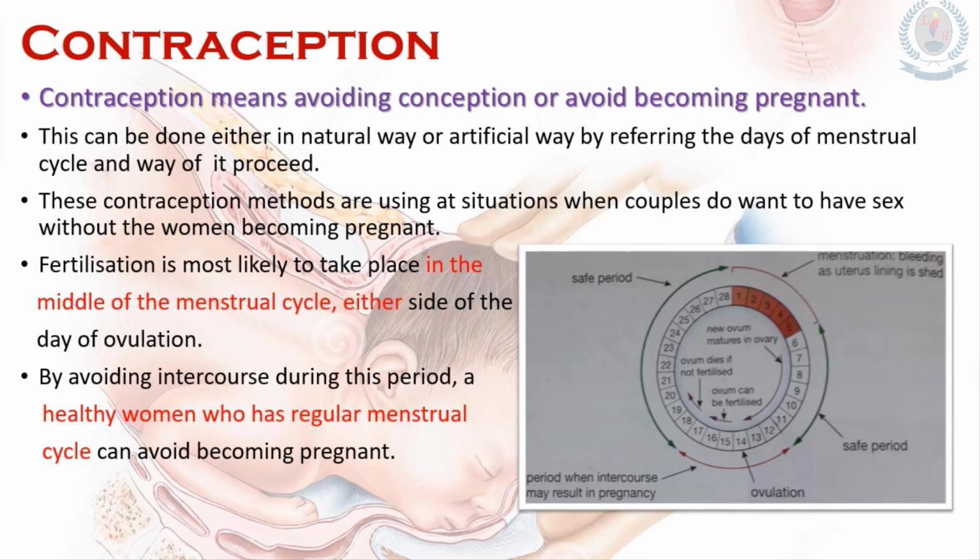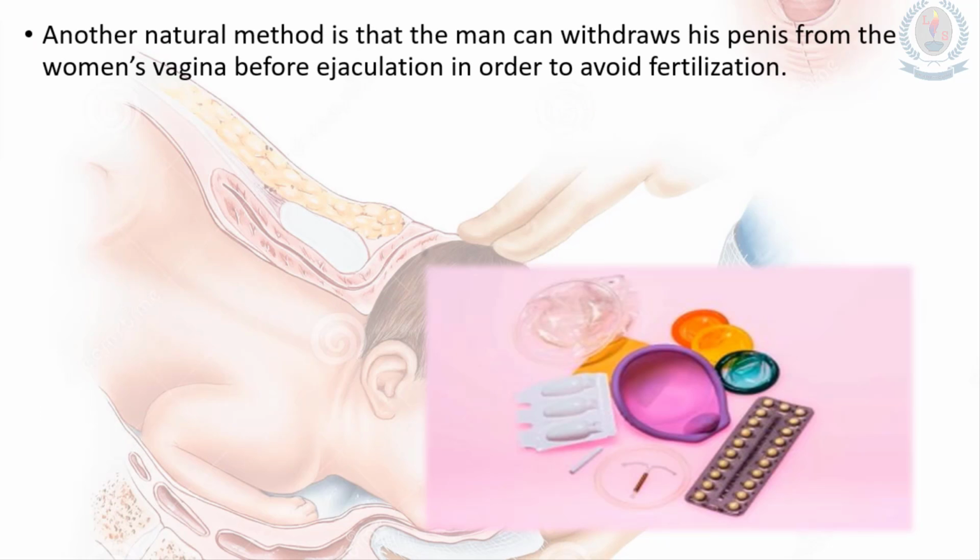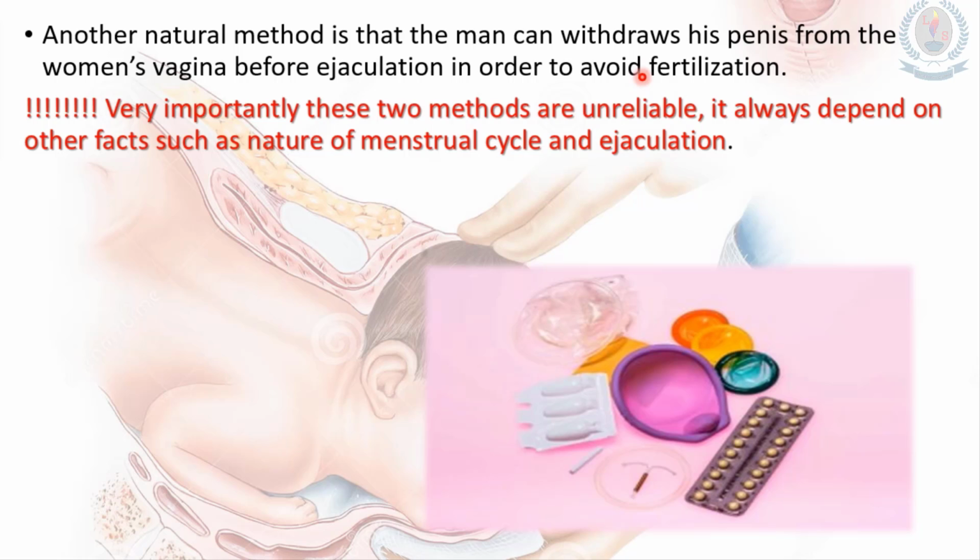becoming pregnant. As well, males can also follow natural contraception methods, such as the man withdrawing his penis from the woman's vagina before ejaculation in order to avoid the fertilization process. That means it simply stops sperm entering the woman's vagina. If there are no sperm entering, then there is no fertilization. That's how we use these natural contraception methods.